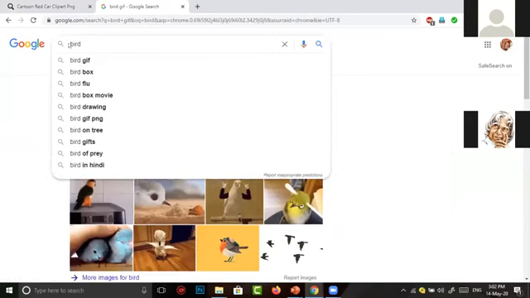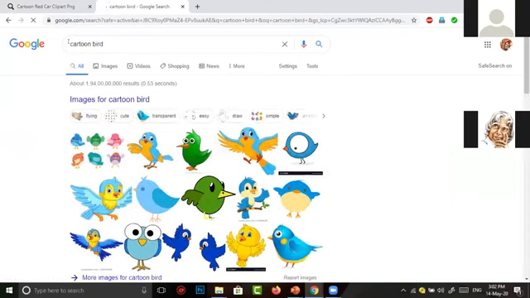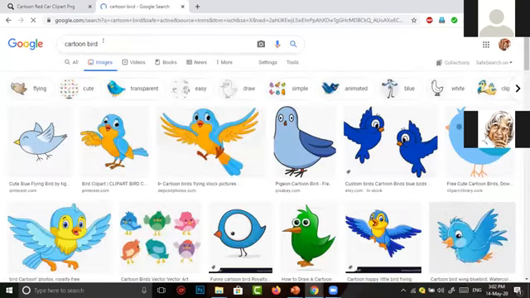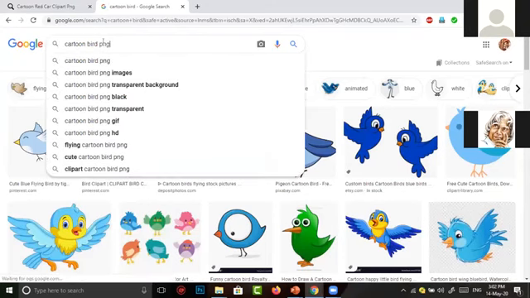Our scene is almost filled with cartoon images, so I have to search a cartoon bird PNG, in which I select images. Previous car image we selected PNG.